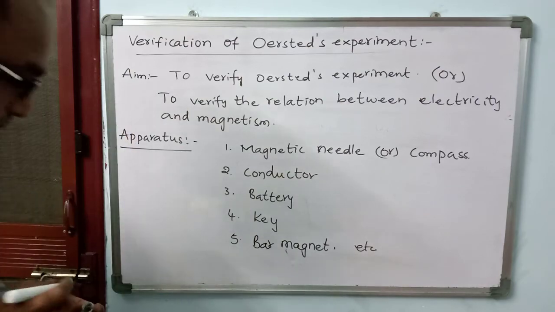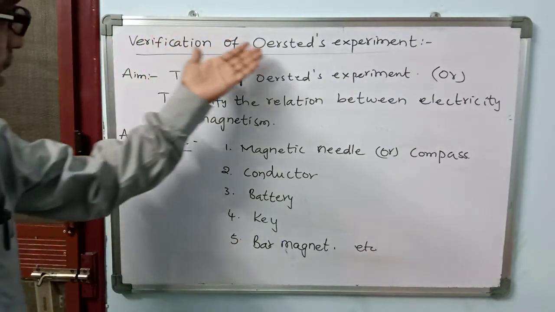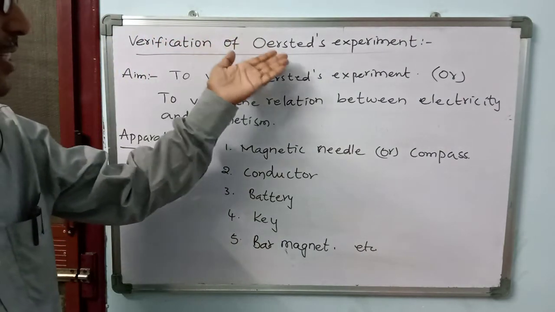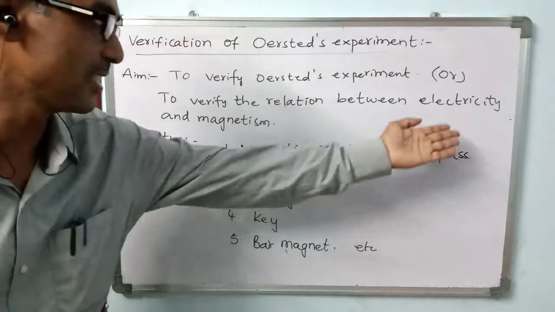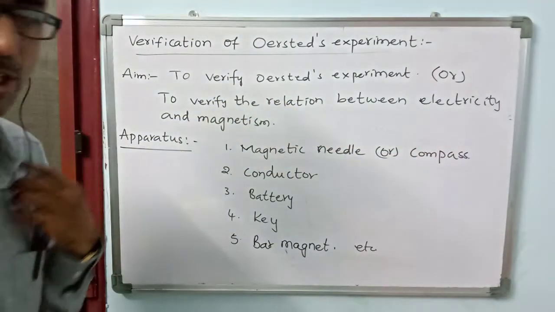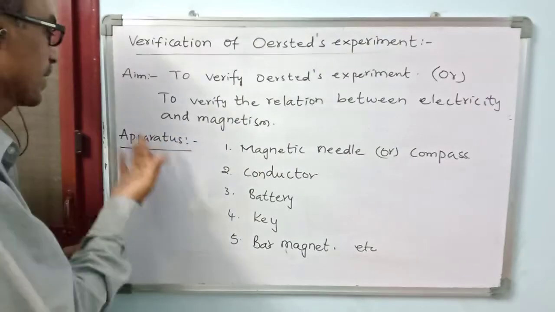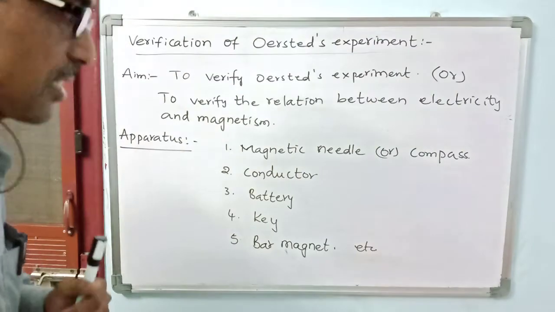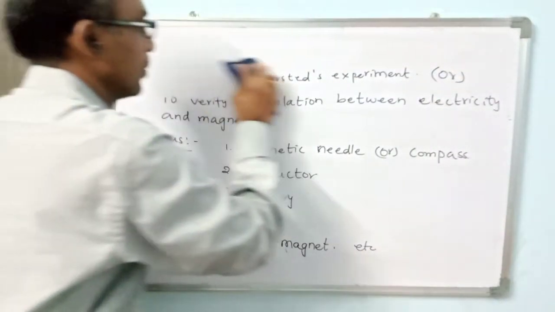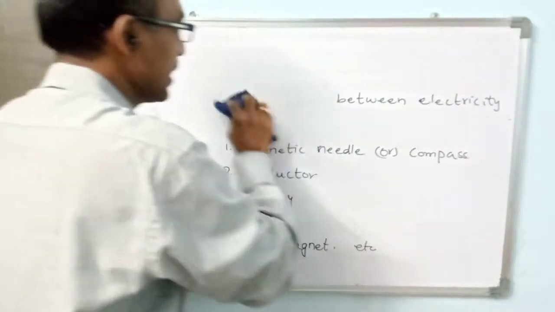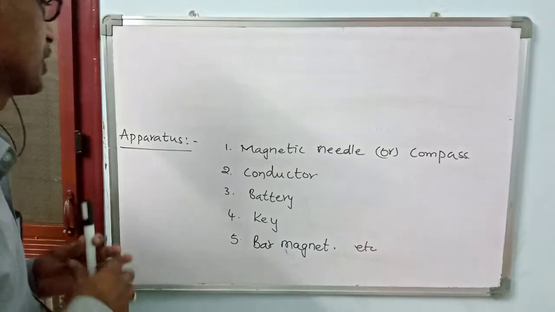Right. So children, our intention is to verify Ørsted's experiment. Hans Christian Ørsted said that there is a relation between electricity and magnetism. Our intention is to verify it. So we have listed what our aim is and what apparatus is needed, and now we will see the procedure. Children, you have to write the procedure in your own words. I will explain, so be cautious.